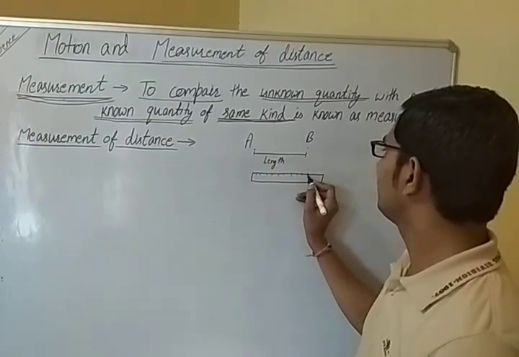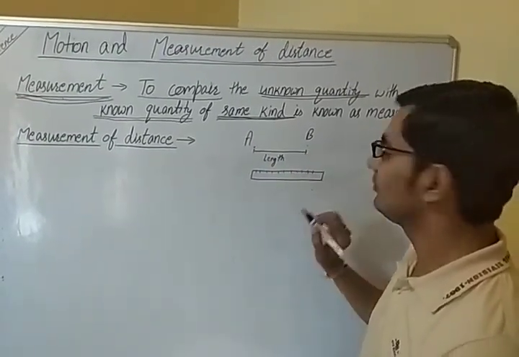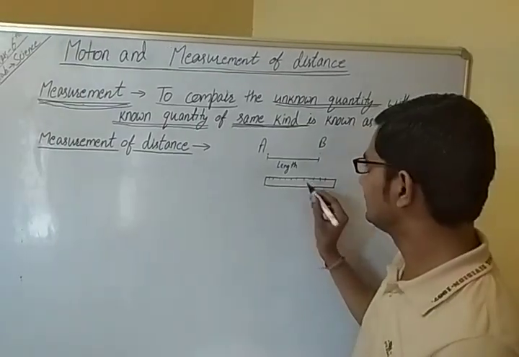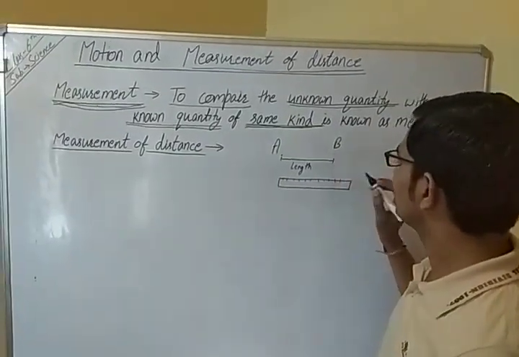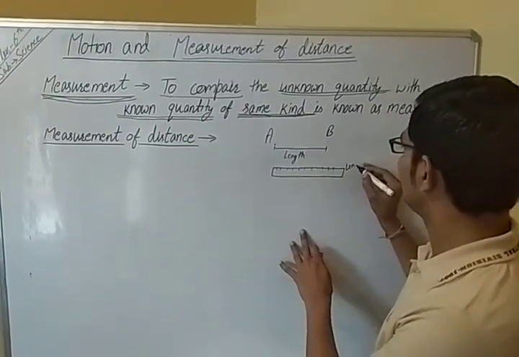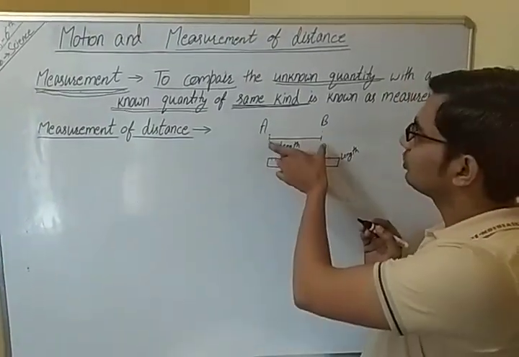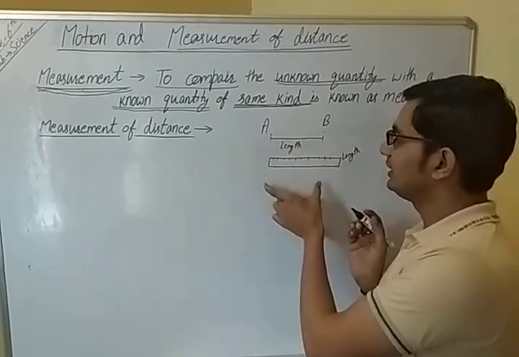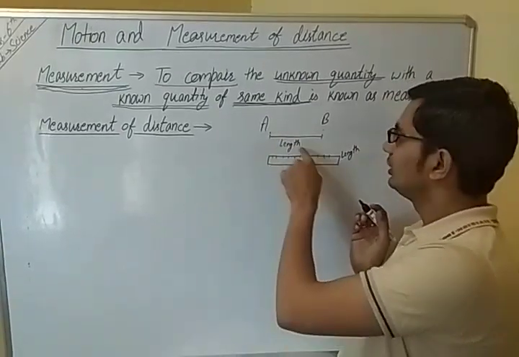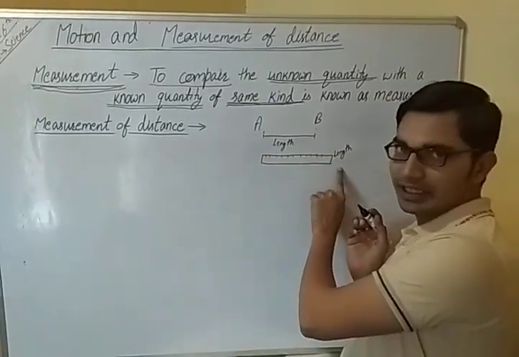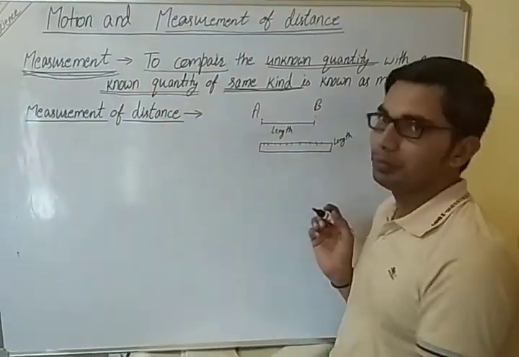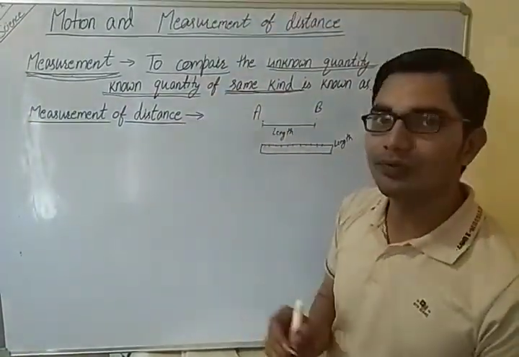So we compare this unknown quantity with that known quantity, the scale, which is also length. We compare the unknown quantity with a known quantity of the same kind. That is known as measurement, or this is the meaning of measurement.